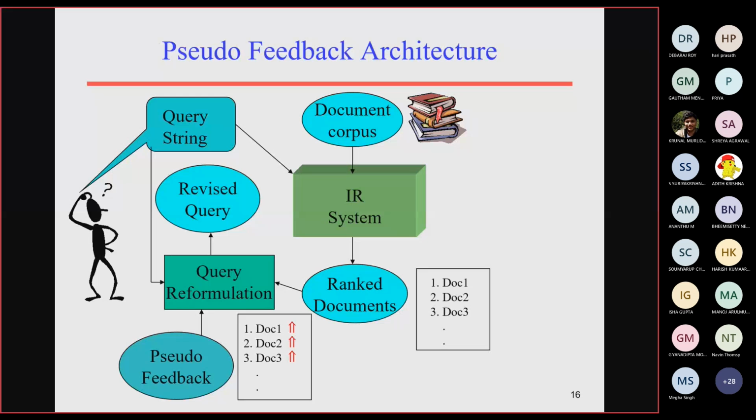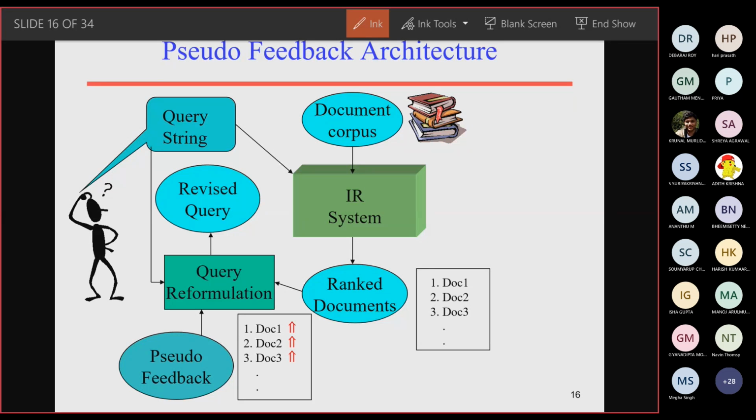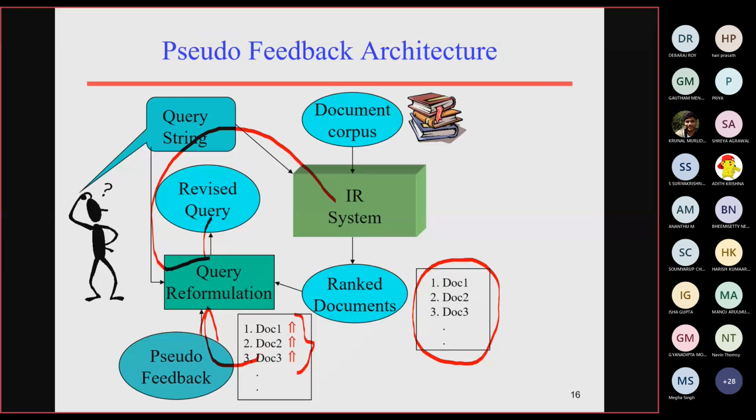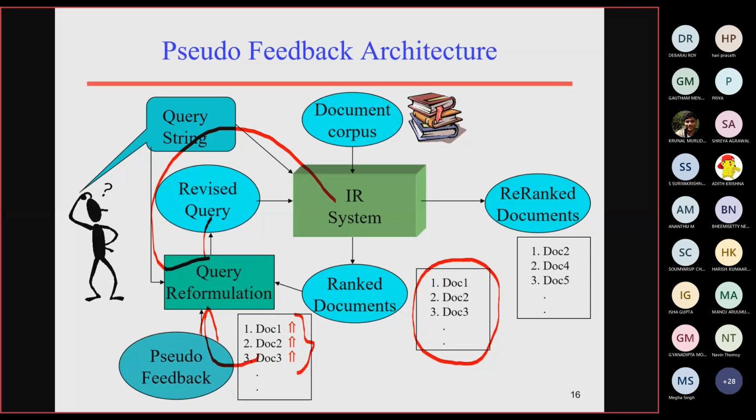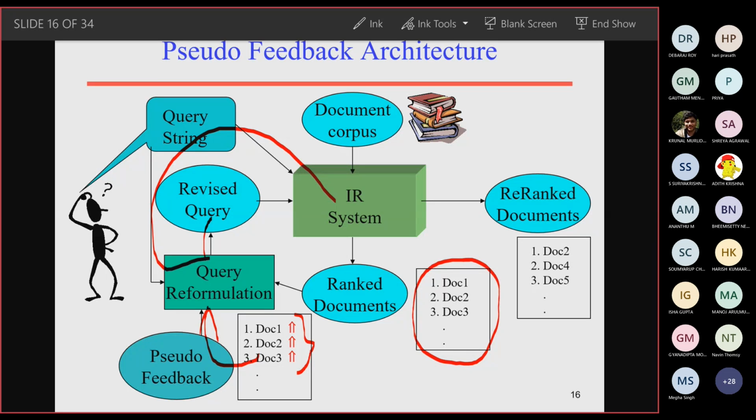Pseudo feedback in the sense that we are getting some documents, assuming that the top M documents are the most relevant documents, and based on those documents we reformulate the query. This query is given back to the IR system, and once again the IR system gives us the re-ranked documents. So this is the pseudo feedback architecture.